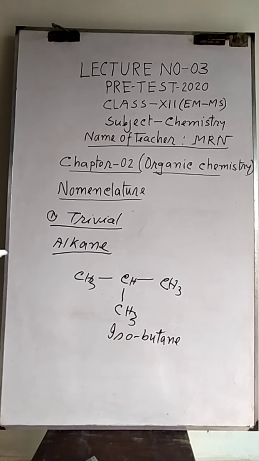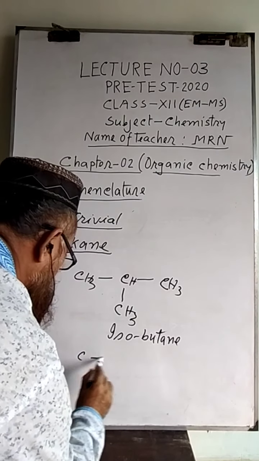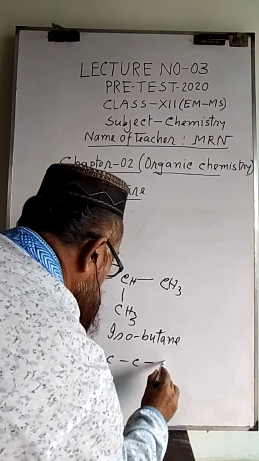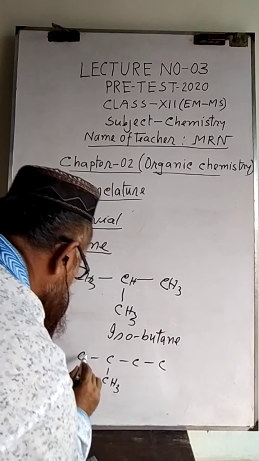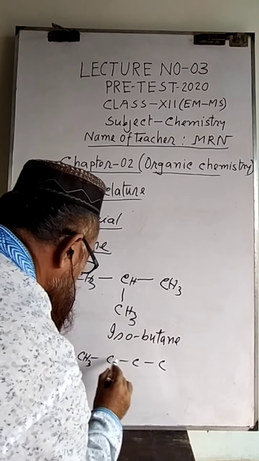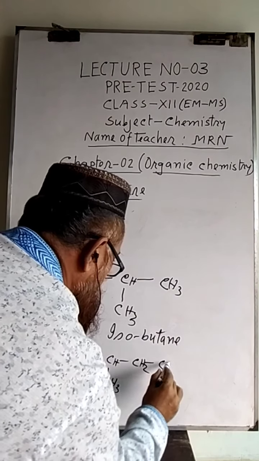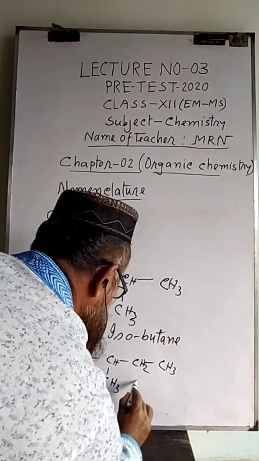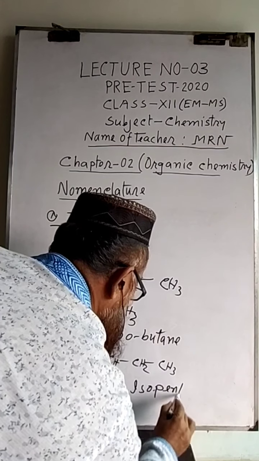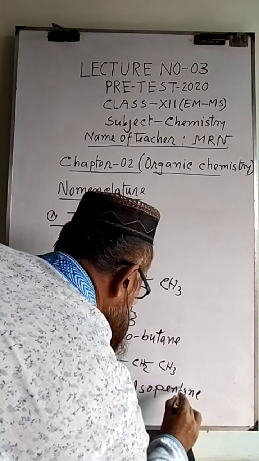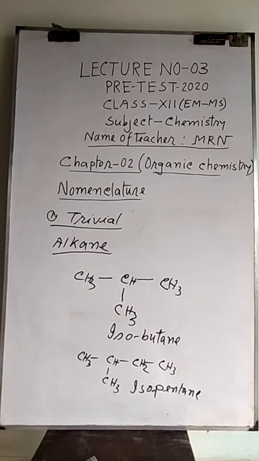Another example, the second carbon contains methyl, this one is isopentane. In this way, containing one methyl branch in the second carbon, the alkanes are given names with iso.